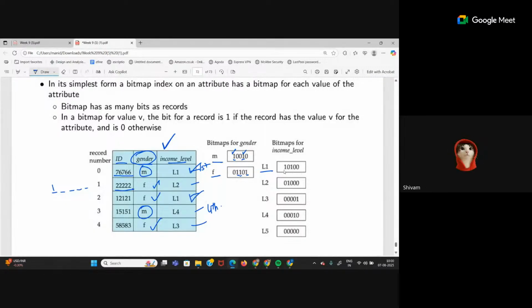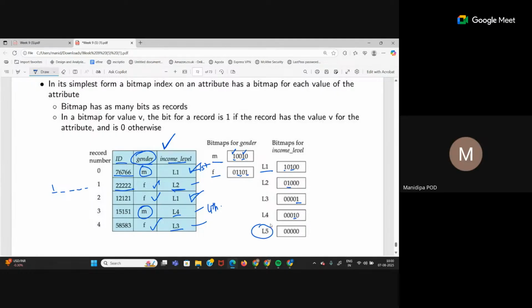So first and third bit are 1, rest are 0. L2 is present only in the second row, so only the second bit is 1. L3 is present only in the third row. L3 is present only in the fifth row, so only the last bit is 1. L4 is present in the fourth row, so only the fourth bit is 1.